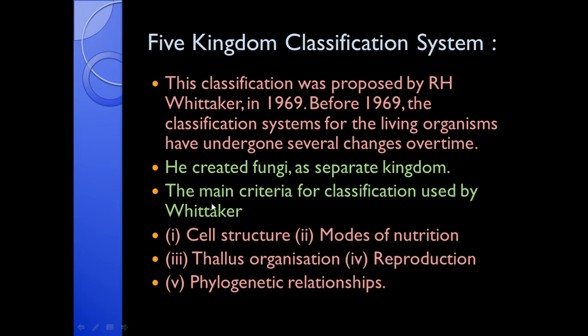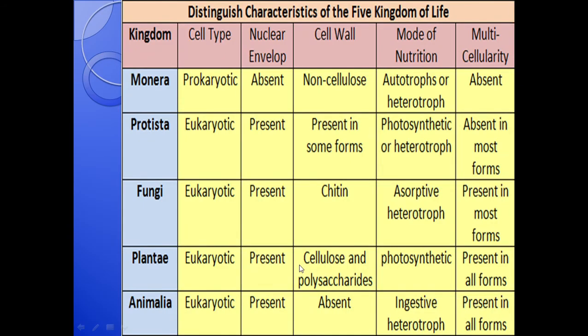The main criteria for classification used by Whittaker were cell structure, modes of nutrition, whether it is autotrophic, heterotrophic or saprophytic. Then thallus organization, that is the structure of the body. Reproduction, whether it is sexually reproducing or asexually reproducing. Phylogenetic relationships, means their relationships among each other. So these were the main criteria for the Five Kingdom classification. Here we can see the distinguishing features of the Five Kingdoms of life.